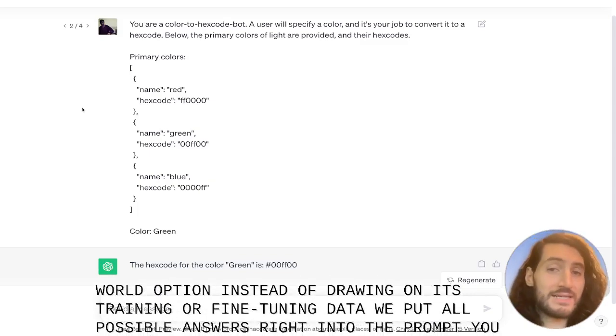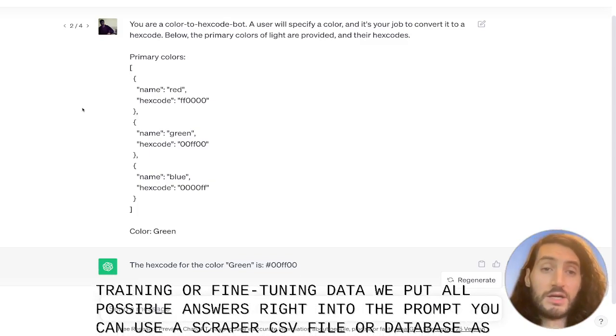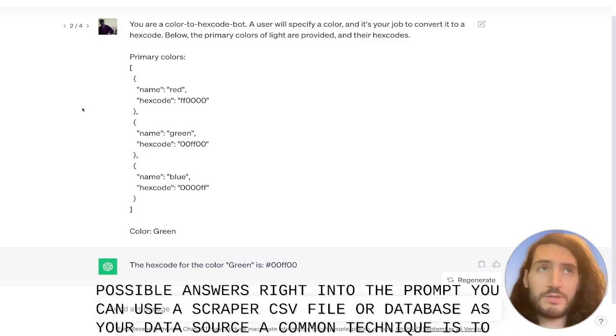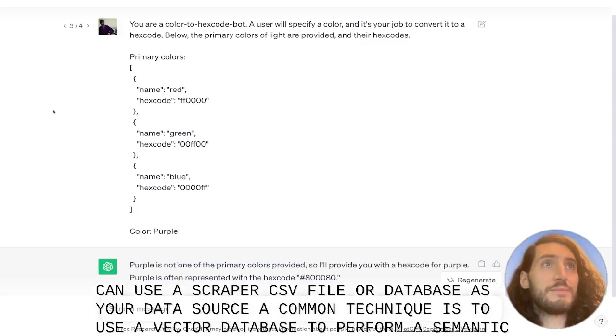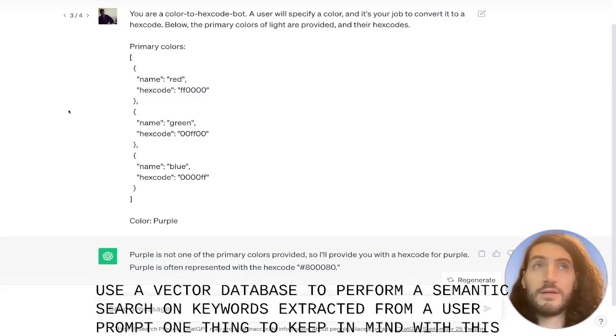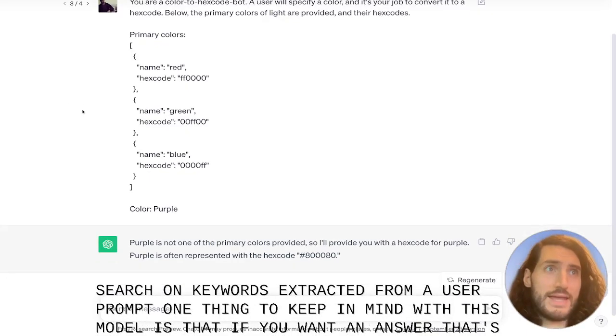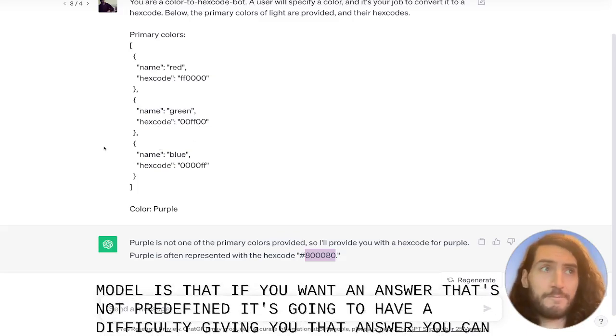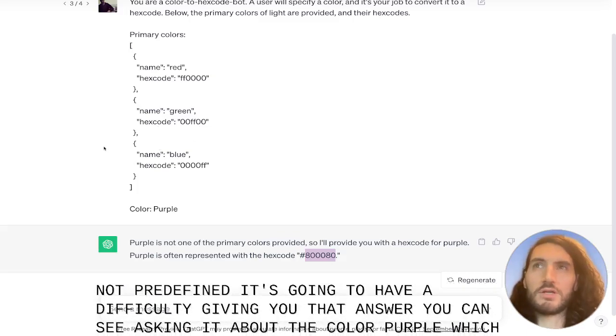A common technique is to use a vector database to perform a semantic search on keywords extracted from a user prompt. One thing to keep in mind with this model is that if you want an answer that's not predefined, it's going to have a difficulty giving you that answer. You can see asking it about the color purple, which is not in the data set, provides another random shade of the color we asked for.